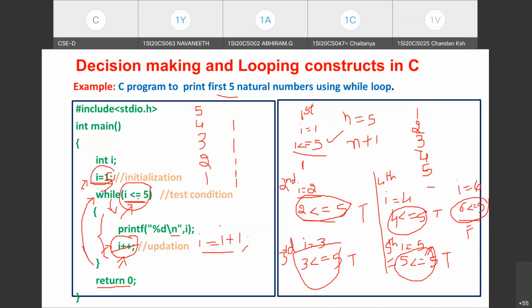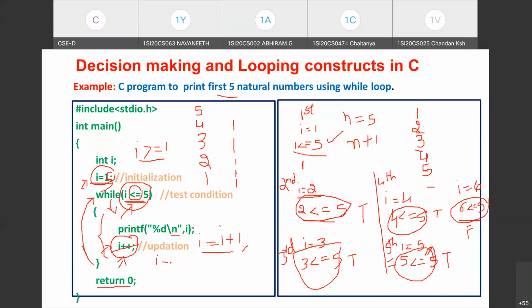Then what is the condition I have to test? Should I test less than or equal to? I need to replace this operator with which operator? Greater than or equal to. What is the minimum value I need to test? 1, right? See, I equals 5, I greater than or equal to 1, then I plus plus I need to replace with I minus minus.